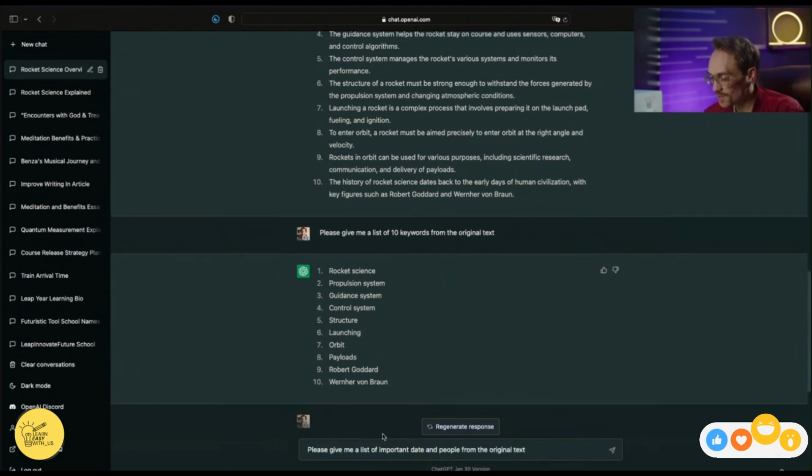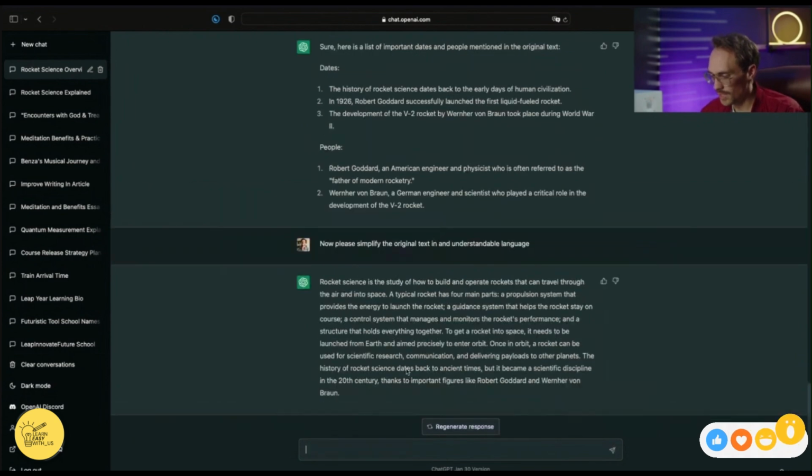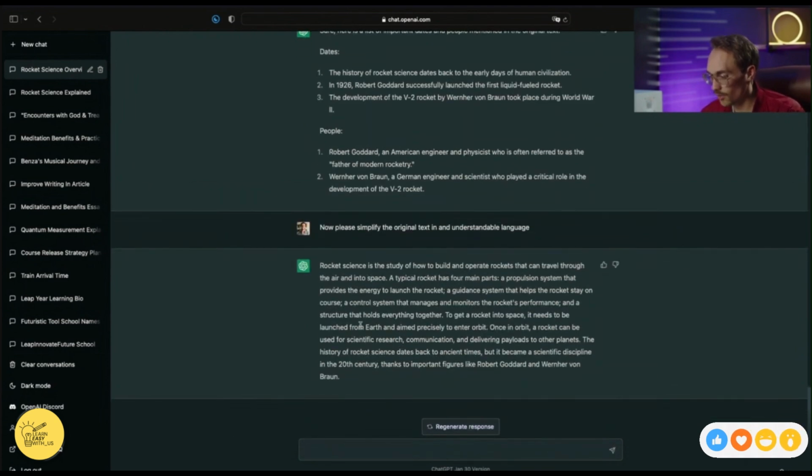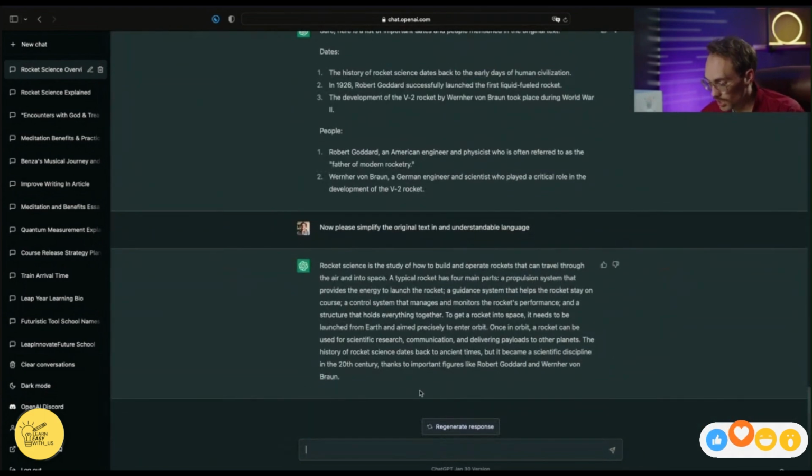Now we can ask, please give me a list of important dates and people from the original text. You can see here it broke down into 2 most important people and 3 important dates. Now we're going to ask ChatGPT to simplify the original text. We can see that ChatGPT now has broken down our pretty long and pretty jargony article into a much easier to understand text. Now we can ask ChatGPT to compare the original article to something that maybe makes a little bit more sense to us so we can find some helpful analogies.